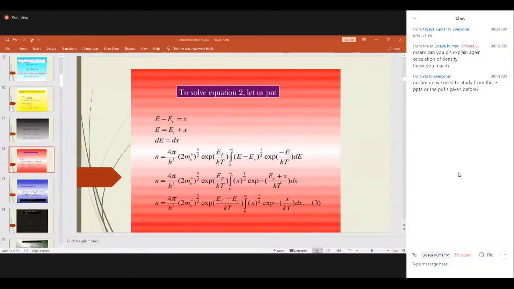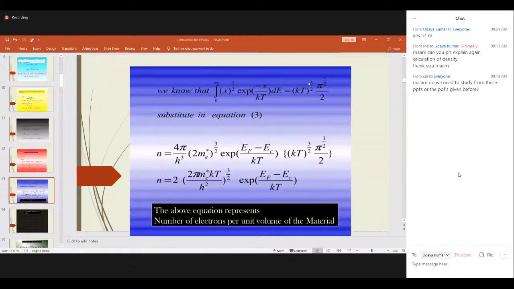So this form, the integral from 0 to infinity of x to the power of half, exponential of minus x by kT dx, I hope you have already come across these gamma functions in mathematics. This can be expressed as kT to the power of 3 by 2, pi to the power of half by 2.